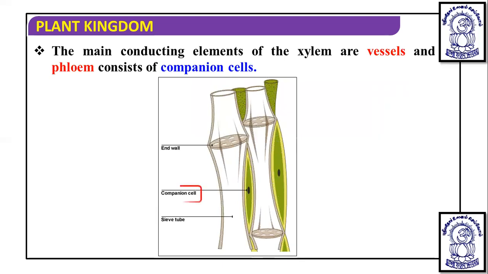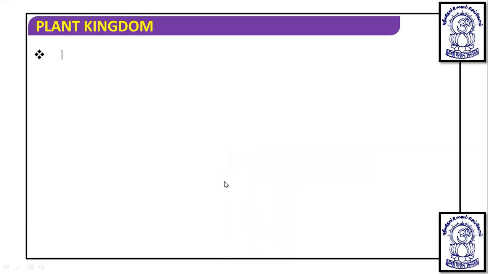So you can see in this the companion cells are found in association with the sieve tube element. Okay, so you can see here this is the sieve tube element and this is the companion cell. In this sieve tube element you will not find a nucleus, but a nucleus is present in a companion cell, and this nucleus will regulate the pressure flow in this sieve tube element.